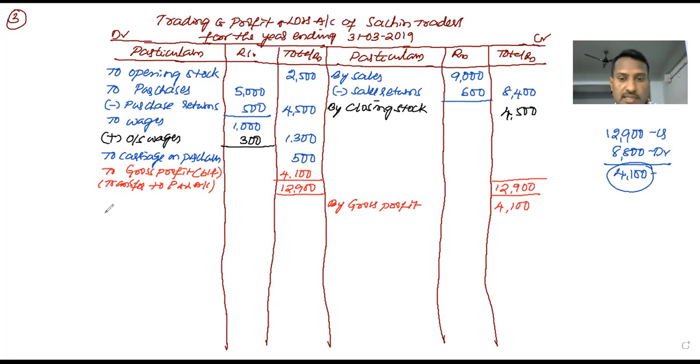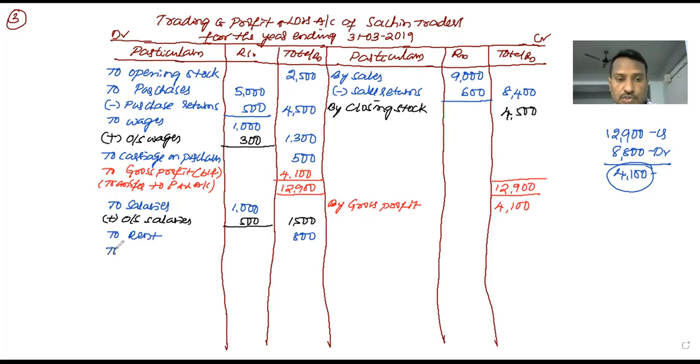Let's see. The first one, to salaries. Salaries has an adjustment. The amount of salaries is 1,000. Add outstanding salaries, 500. So total 1,500. Next content of the profit and loss account, rent. Rent doesn't have any adjustment. Directly write it in the second column, 800.